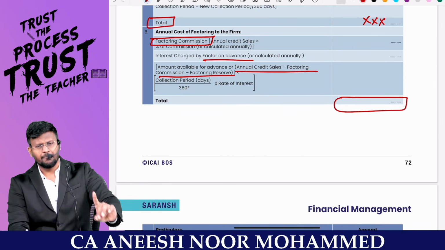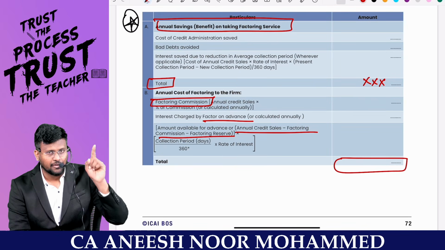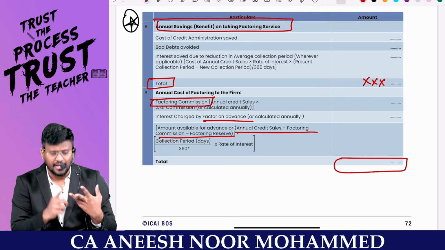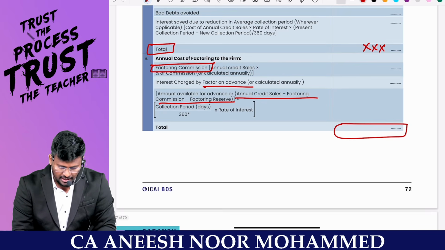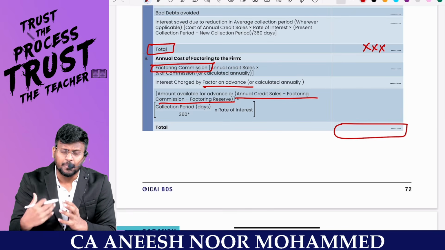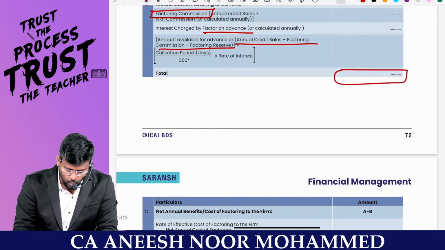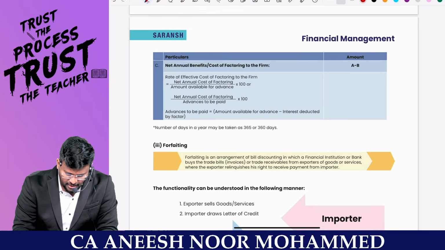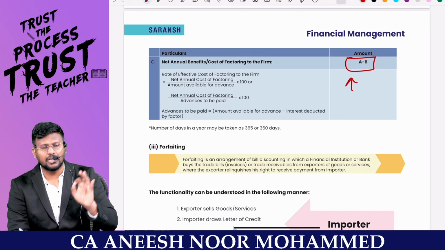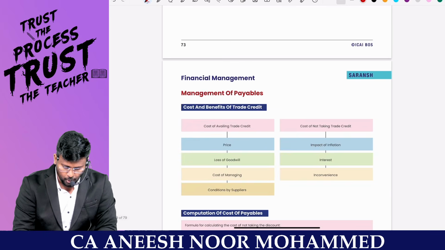So one simple thing, if I am not able to recover the money from the debtor, my dear lovable students, I can give the management to a factor. Then I can save the administration cost, I can save the bad debt, I can save the interest. Sir, but I have to incur the factoring commission. And since he is paying the money well in advance, my dear lovable students, he will be charging some interest. So that interest I have to calculate, and it's an expense to me. And the same way, you can find out the net benefit. If the net benefit is positive, go with the factor. If the net benefit is negative, don't go with the factor. That's what the discussion is all about, my dear lovable students.